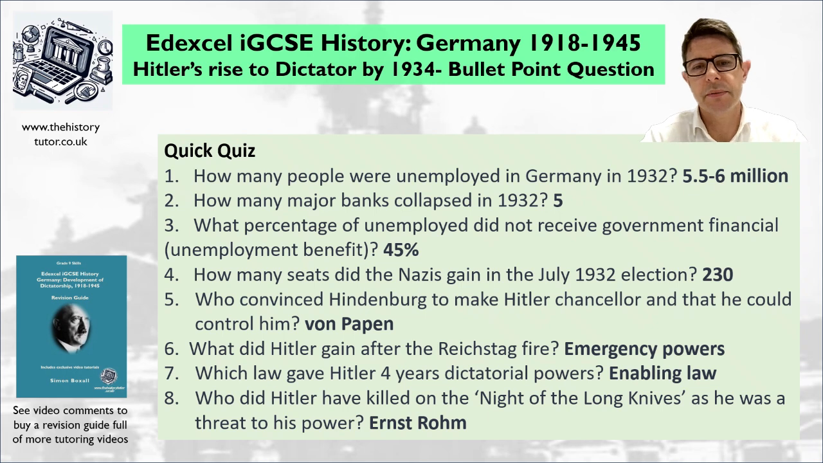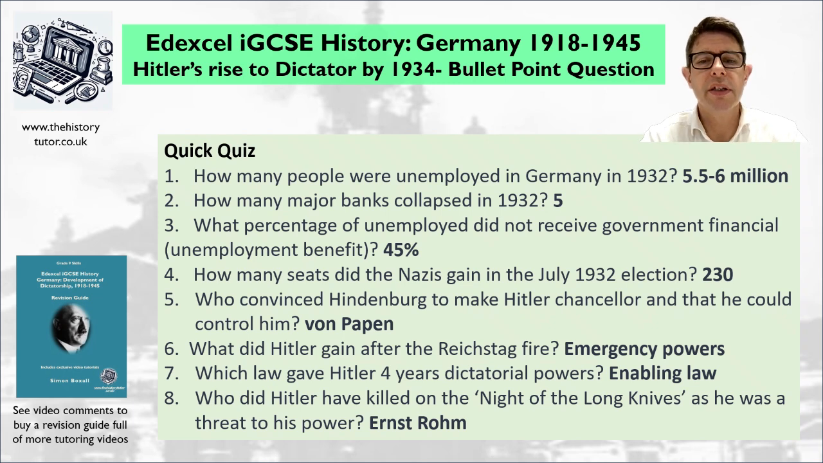How many major banks collapsed in 1932? So that's 5 major banks. So what's the importance of that? So that meant the banks weren't loaning money to businesses. Businesses are now collapsing. That means the middle class people are suffering as well. And also people have lost their money. If they've got savings in the bank, they've lost that as well. So rich and middle class people have now missed out.